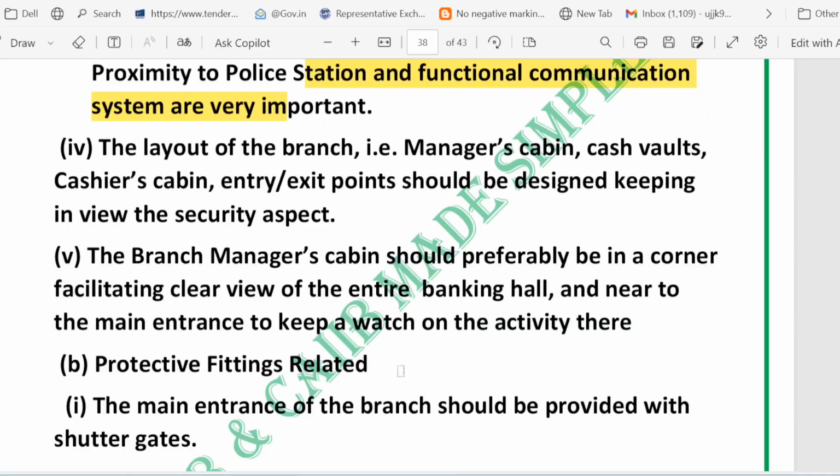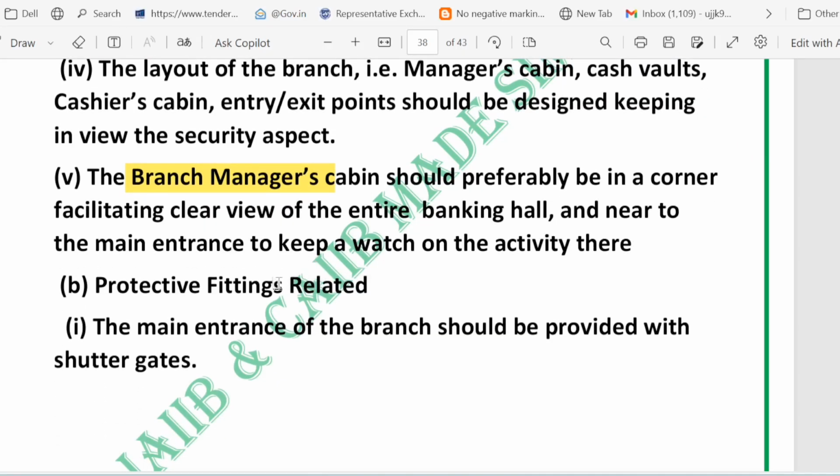Then we have the manager cabin. The manager cabin should preferably be in a corner near the main entrance. Why? From there, the manager gets a clear view of the whole banking hall and can watch who comes in and what happens at the counters. Now, what about the cash vault and cashier cabin?